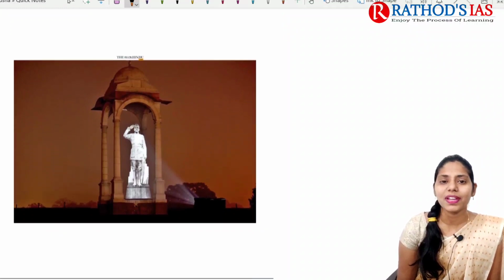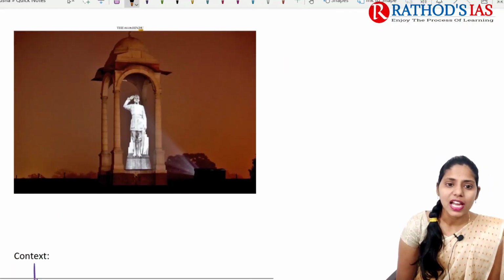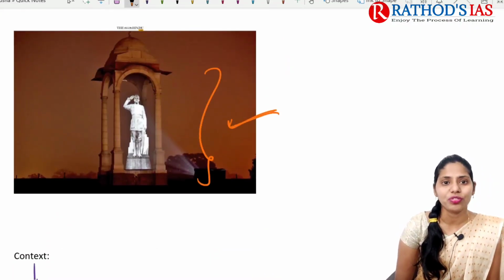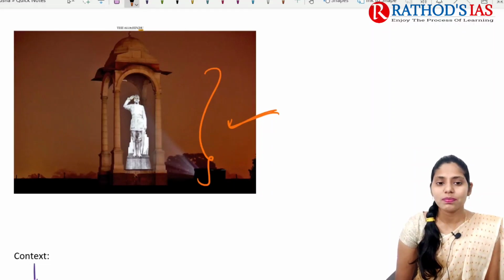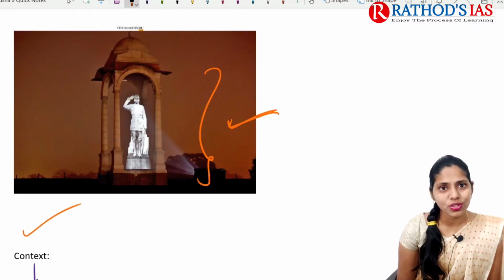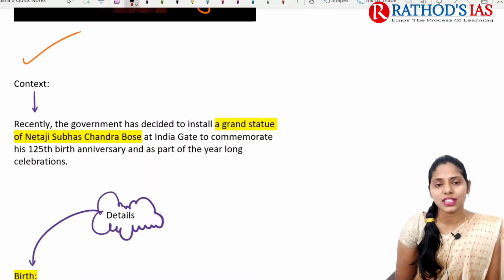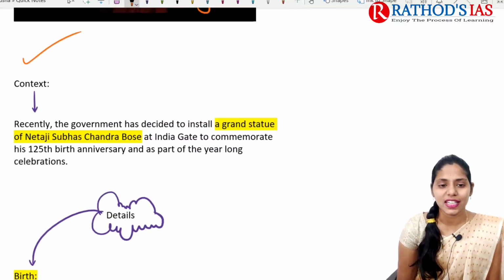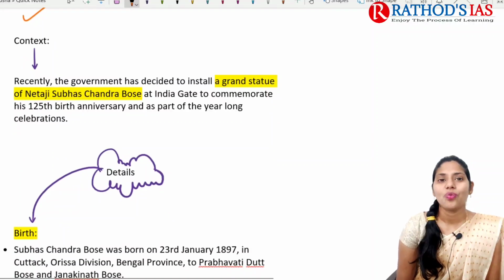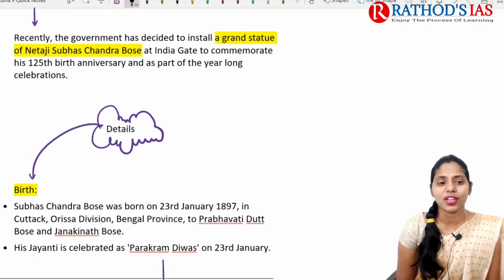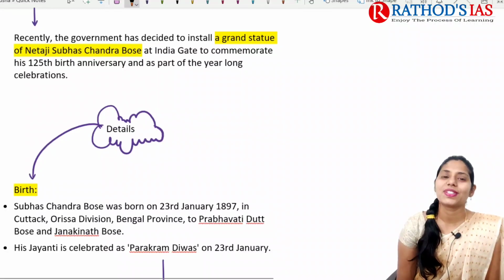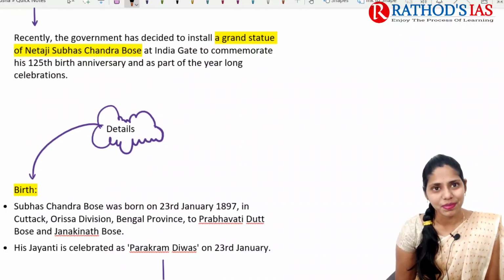So this is the gist of this topic, and now let us move on to the next topic. Actually, this is a hologram of Netaji Subhash Chandra Bose, which is projected at India Gate. Because of this, now we have to go through some facts regarding Subhash Chandra Bose. If you see the context, recently the government decided to install a grand statue of Netaji Subhash Chandra Bose at India Gate, to commemorate the 125th birth anniversary celebrations. So this is very important for your upcoming prelims.